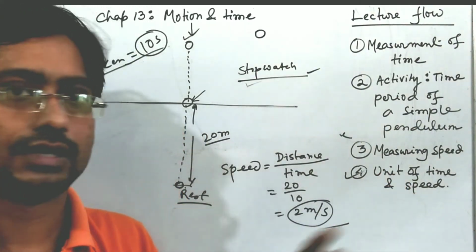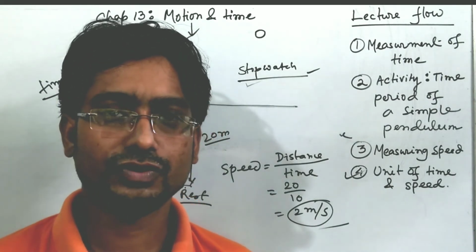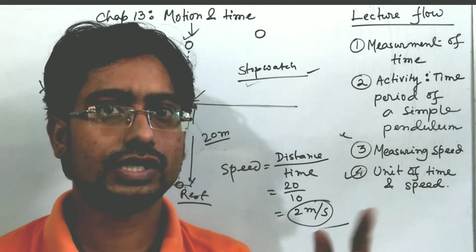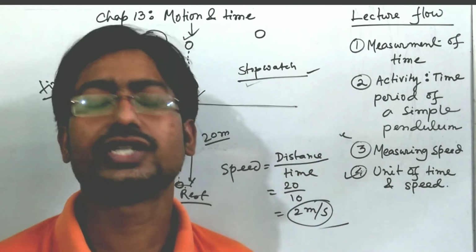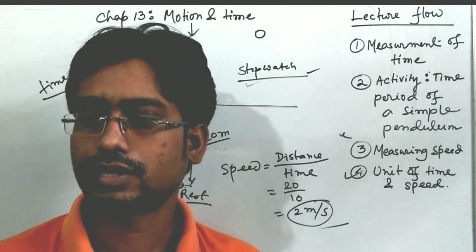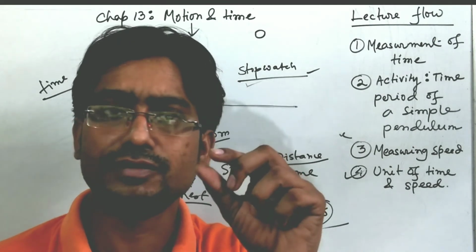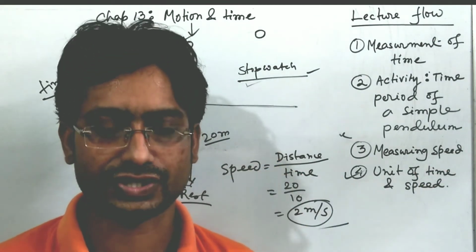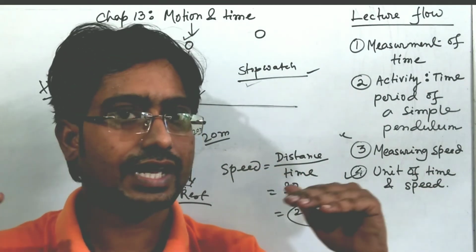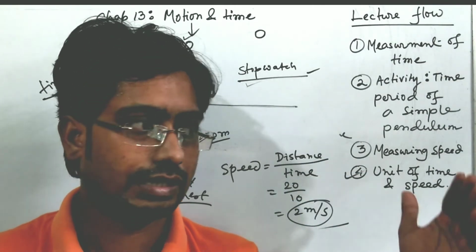Suppose distance. What will be the distance unit? If we measure the distance from Kolkata to Delhi, then kilometer will be the convenient unit. If we want to measure the size of an ant, then millimeter, centimeter scale will be sufficient. So different types of units will be there to measure different distances.